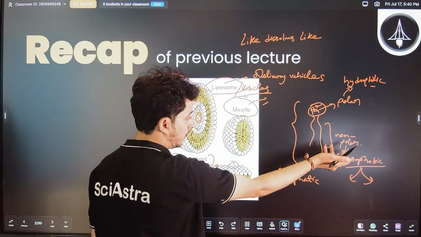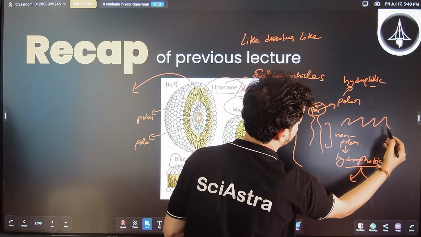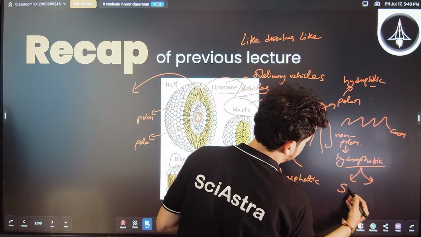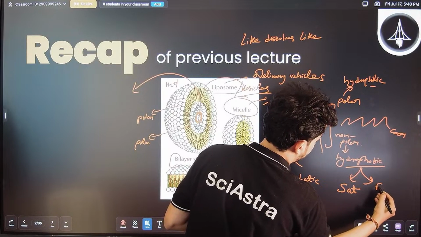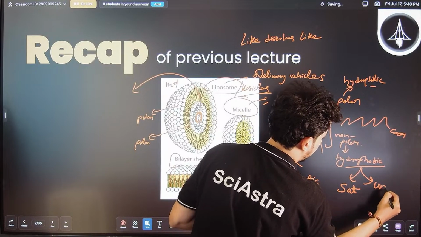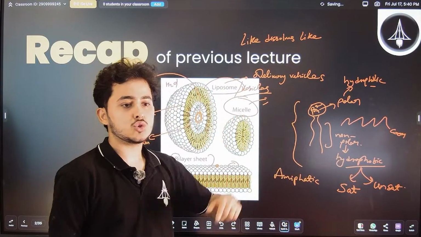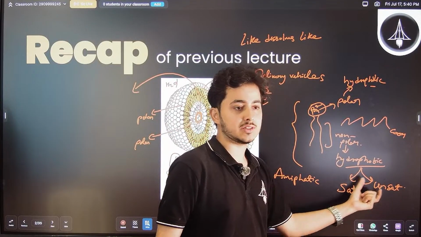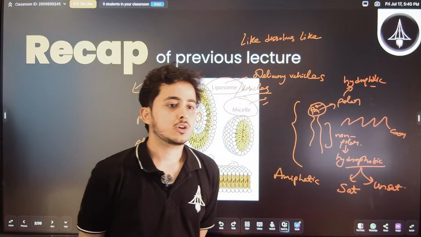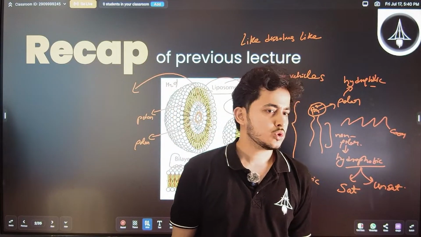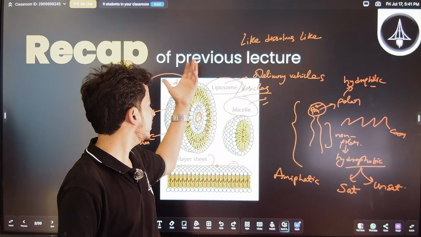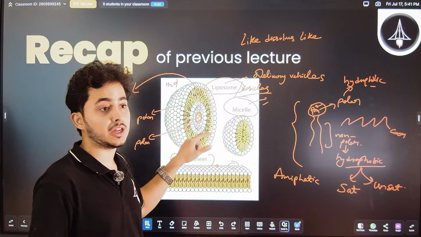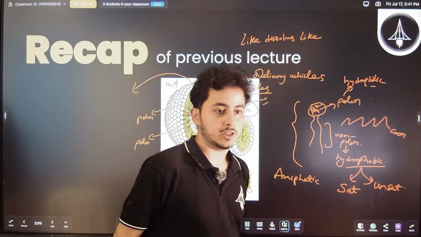And this hydrophobic part, as I was telling, these are long chain fatty acids, right? So they can be of two types: saturated fatty acids and unsaturated fatty acids. What do you understand by saturated and unsaturated? Let's test your chemistry. What do you understand by the meaning of saturated fatty acids and unsaturated fatty acids? Can you guys comment? No, liposomes don't have any organelle inside them. You can have some genetic material, artificially you can make it. That is what I was telling.